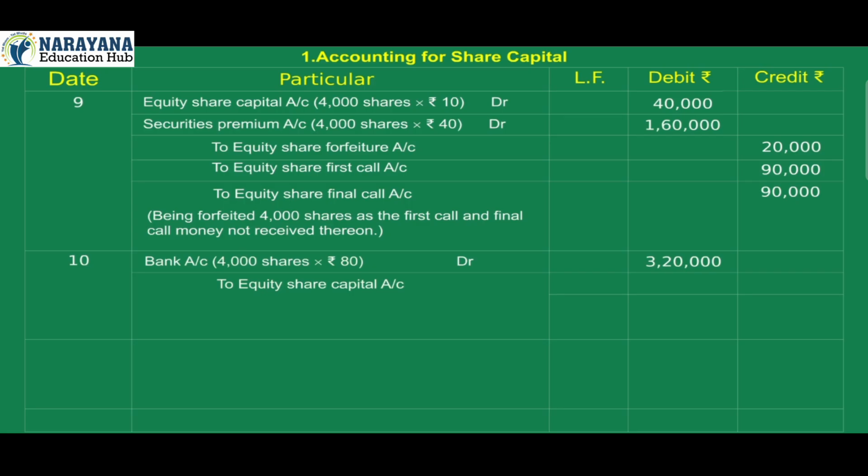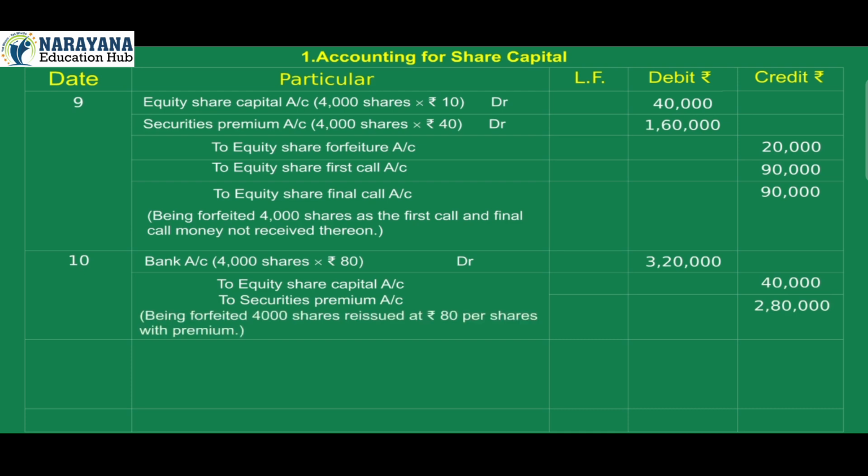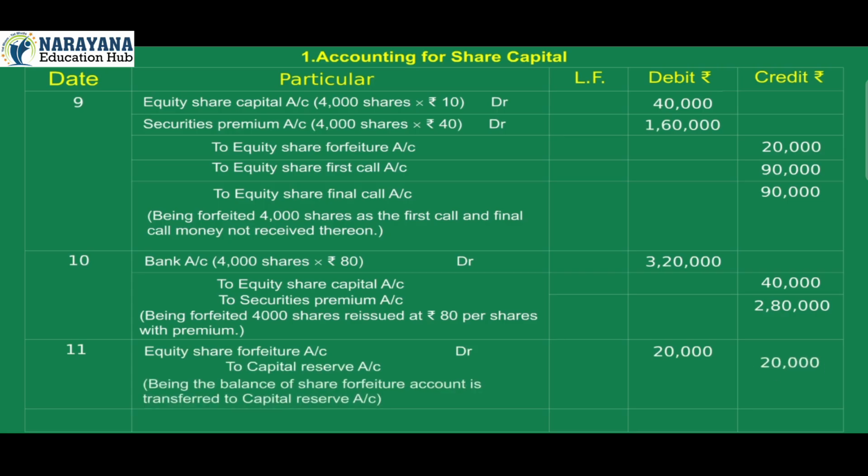To equity share capital account credit 40,000. To securities premium account credit 2,80,000. Being forfeited 4,000 shares reissued at Rs 80 per share with premium. 11. Equity share forfeiture account debit 20,000 to capital reserve account credit 20,000. Being the balance of share forfeiture account is transferred to capital reserve account.